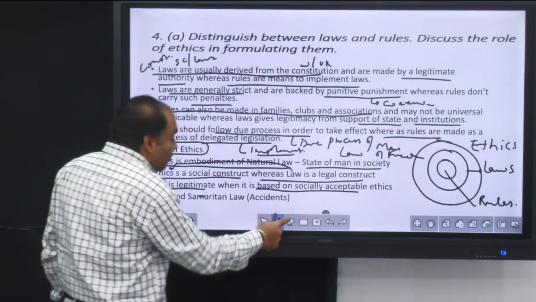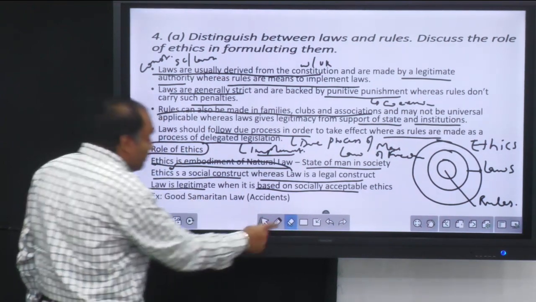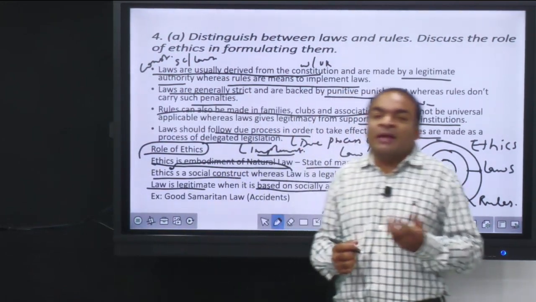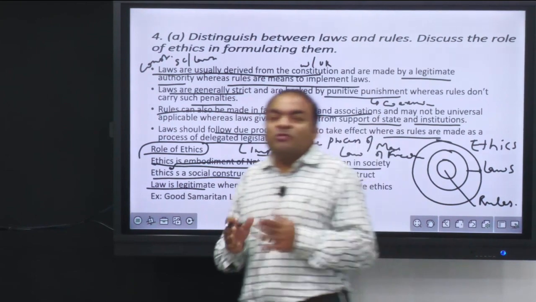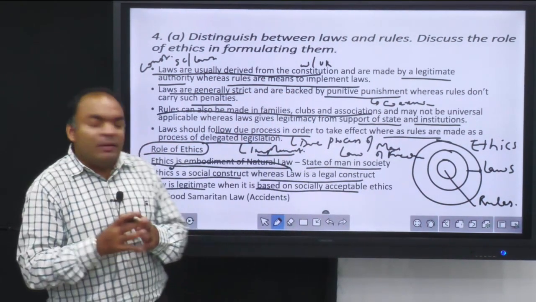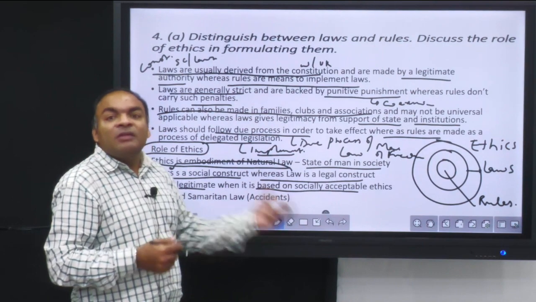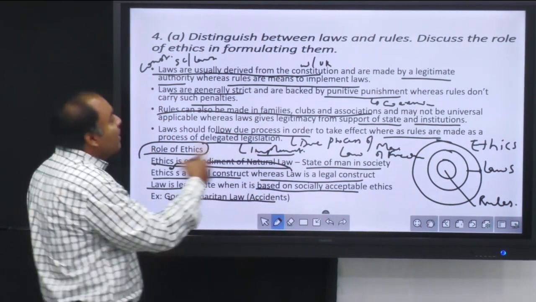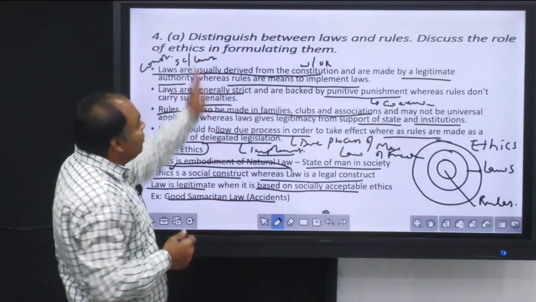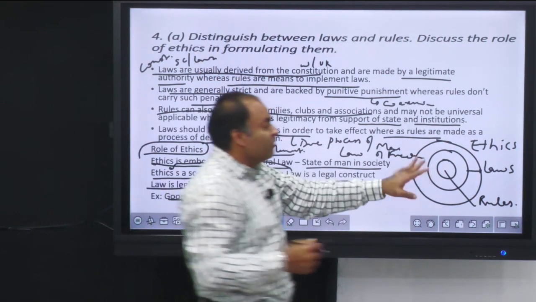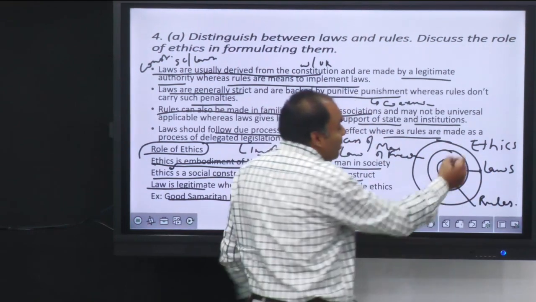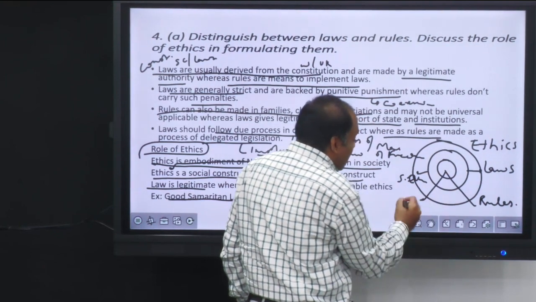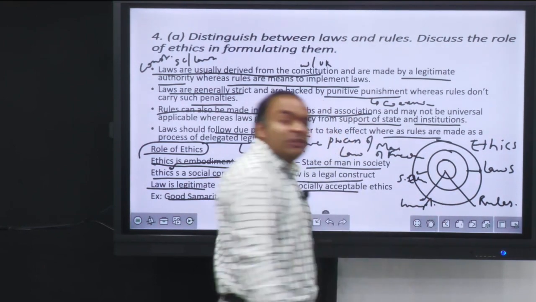For example, if we look at the Good Samaritan law, before what used to happen? By helping somebody in an accident, the person who was helping also came into question. So he came into trouble. But now, because that was not socially acceptable, there is a Good Samaritan law to help accident victims. So this way you can conclude the answer by giving appropriate examples, the distinction between laws and rules, and an overall framework where ethics is a broad framework, laws are based on societal ethics and rules are meant for implementation of the law.